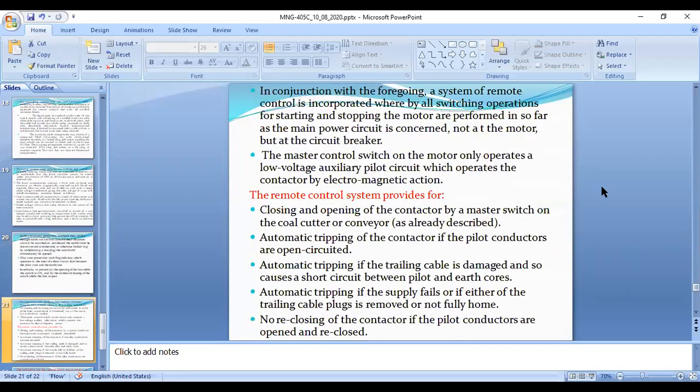Okay, and there is another provision, the remote control kind of arrangement, which is operated by means of a pilot core. Since it is operated at a low voltage, that kind of provision is also present. The corresponding arrangement is present in the gate end box.